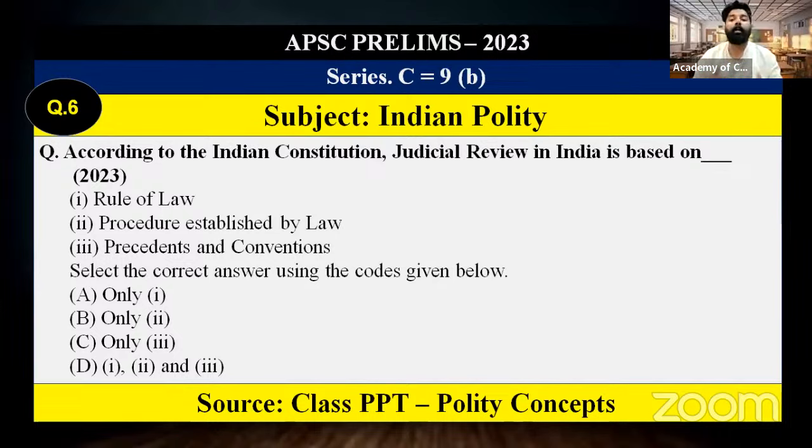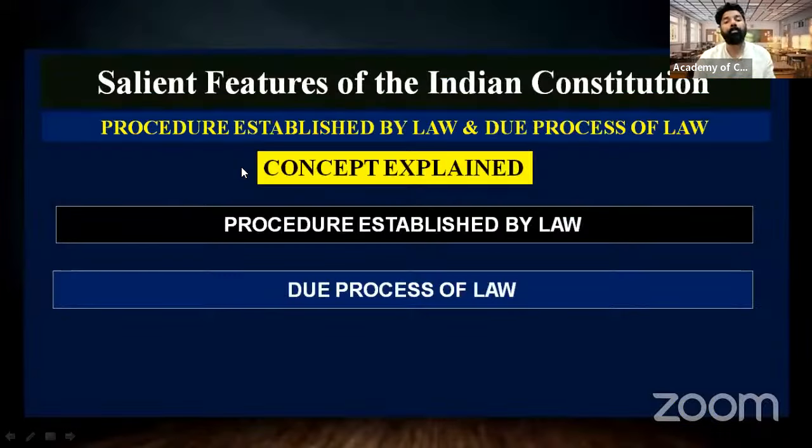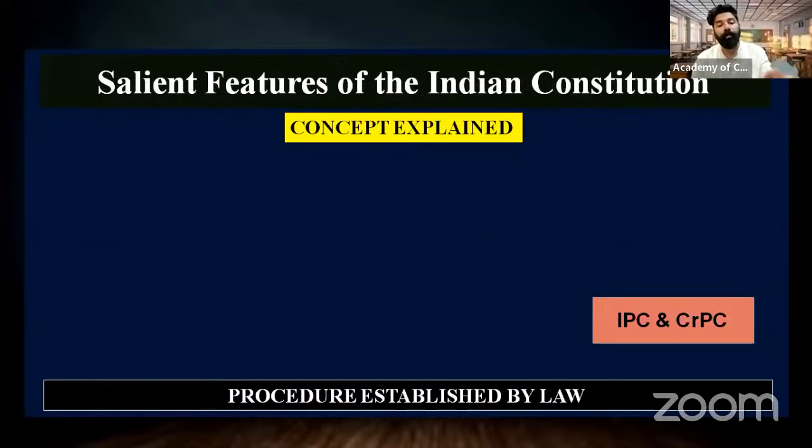Judicial review is multiple times discussed in the news. Even though this was asked in this particular year in Indian polity, they were asking about, according to Constitution, judicial review is based on which of the following principle. Among these principles provided here: rule of law, procedure established by law, then President and Convention. Generally speaking, according to Constitution of India, we are following the procedure established by law, which we have borrowed from the Japanese Constitution. And in our session, we have explained what is meant by procedure established by law, what we mean by due process of law.